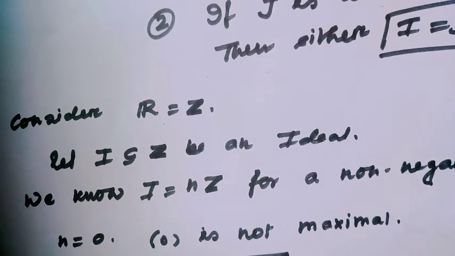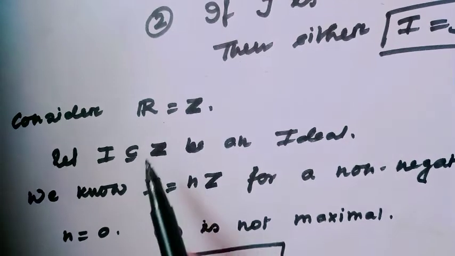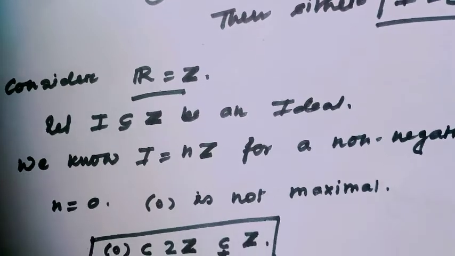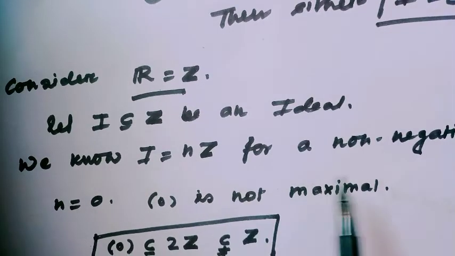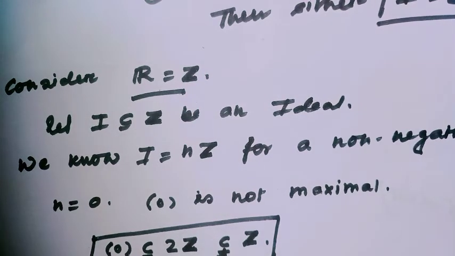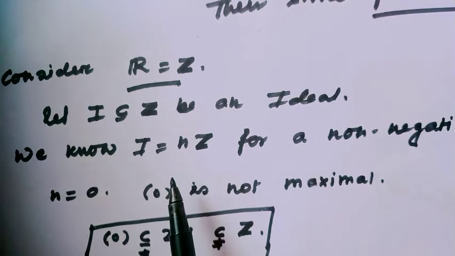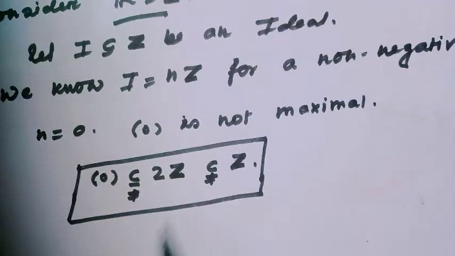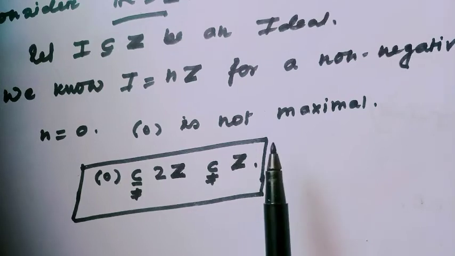For example, consider the ring of integers Z. All of us know I equal to nZ, where n is a non-negative integer, is an ideal of this ring. And here the ideal is prime when n is a prime number. Let's see which ideals are maximal.